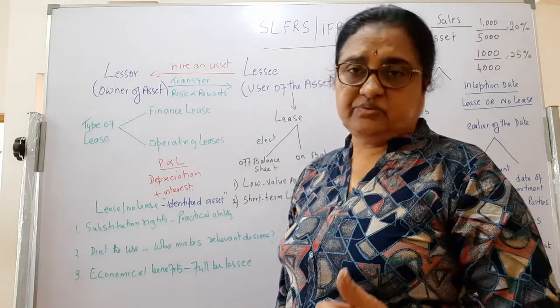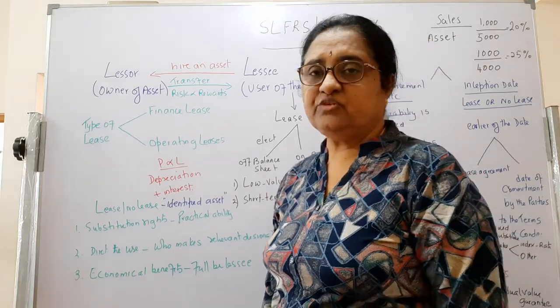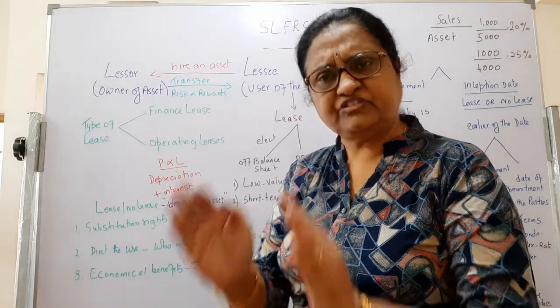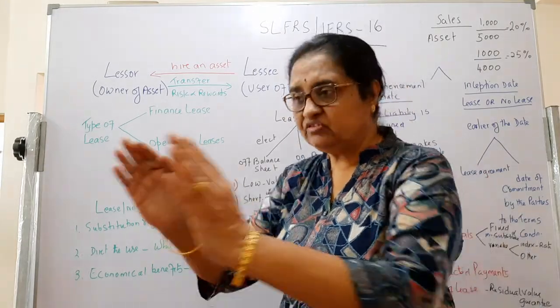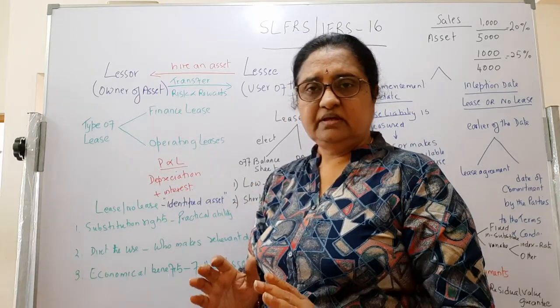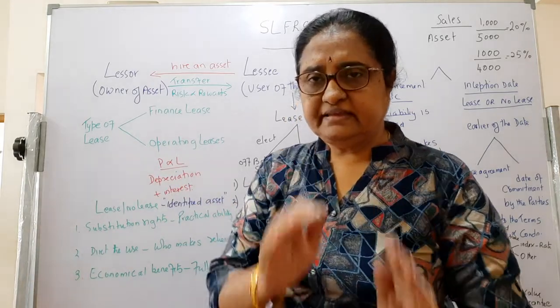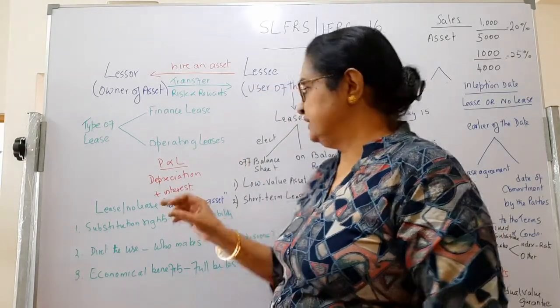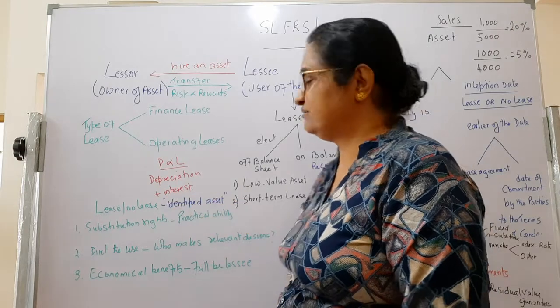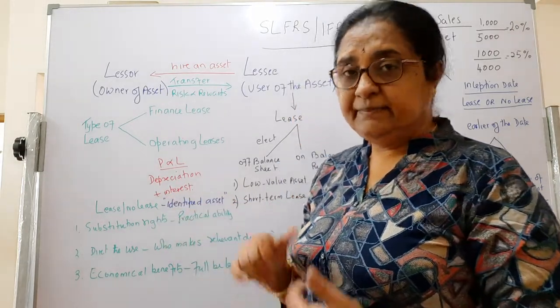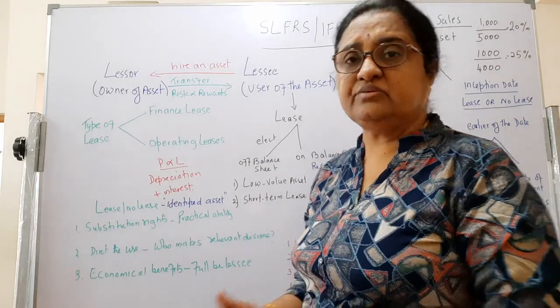For a lease to be effective, there should be an identified asset. An asset should be specifically identified. That means this building, the assessment number is so much. Motor vehicle, this is the registration number, this is the specified asset. So there should be an identified asset. These identified assets depend on the substitution rights of the supplier.